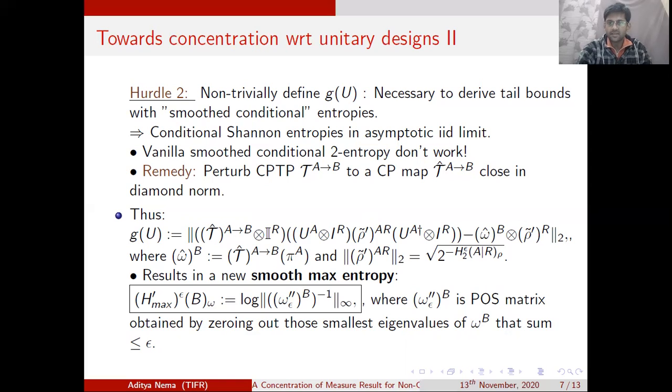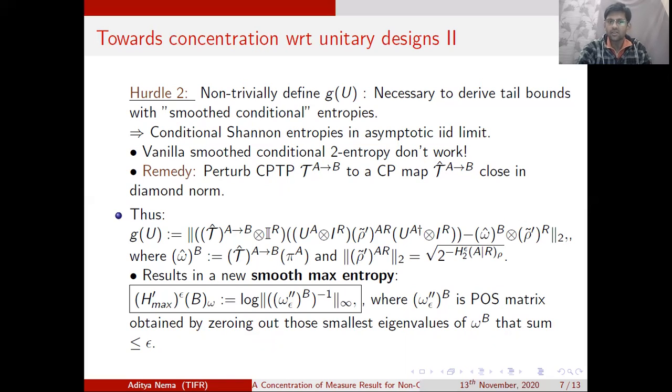At this point of time, I think it is right to mention that decoupling is essentially a one-shot result, because in proving decoupling, all we are doing is using the superoperator once, and hence using the choi state of the superoperator once, and also using the input operator once. But for engineering reasons, we would really like to see what the asymptotic IID limit is, and whether the error, or the rate, or the distance between the two states, on average or with high probability in IID, has any operational interpretation as well. If we have Shannon entropies, we can come up with an operational interpretation for it.